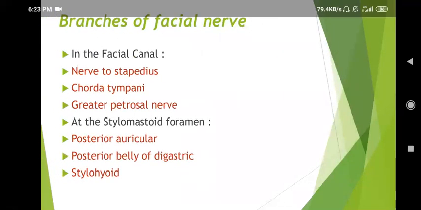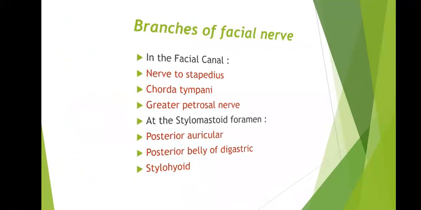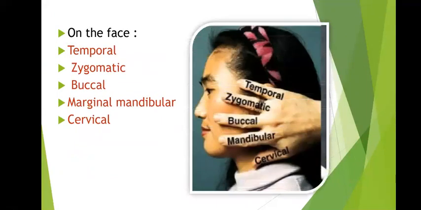Branches of the facial nerve. In the facial canal, there is the nerve to the stapedius, chorda tympani, and the greater petrosal nerve. At the stylomastoid foramen, there is the posterior auricular nerve, the nerve to the posterior belly of the digastric, and the stylohyoid nerve. On the face, it gives temporal, zygomatic, buccal, marginal mandibular, and cervical branches.